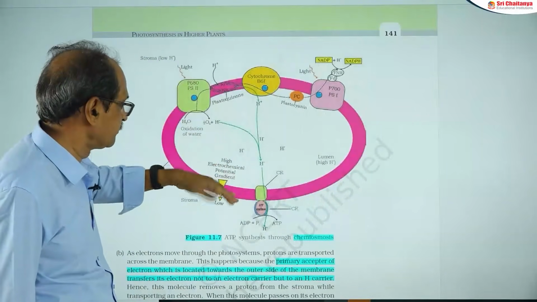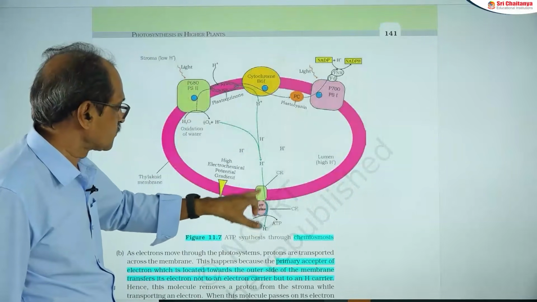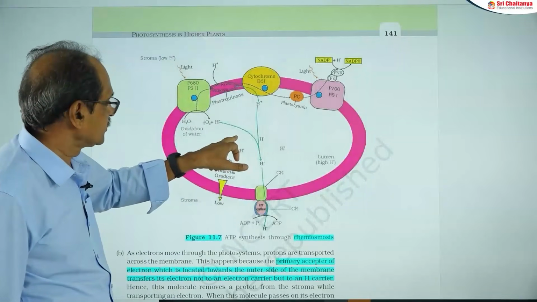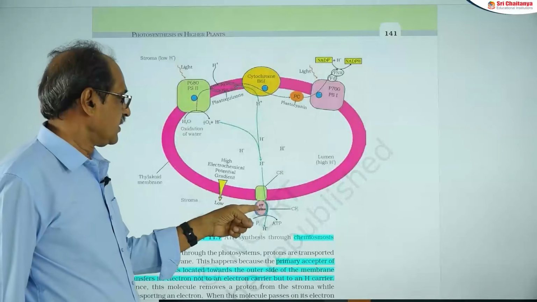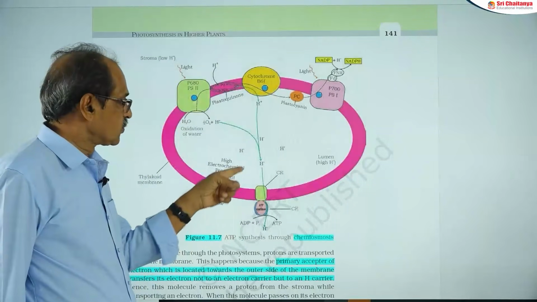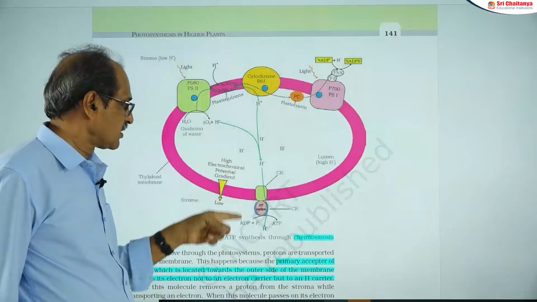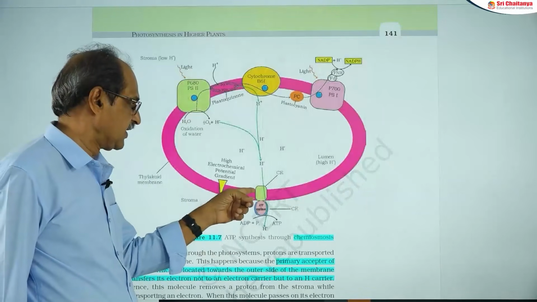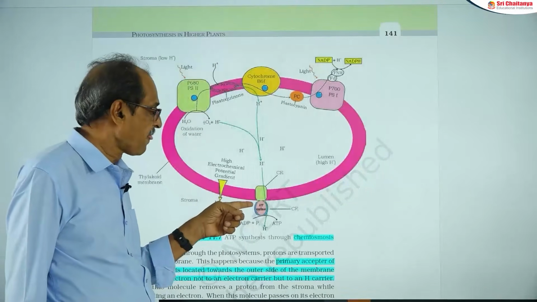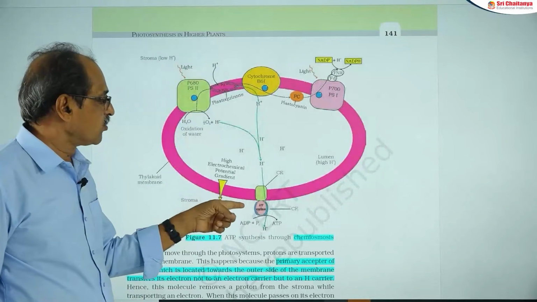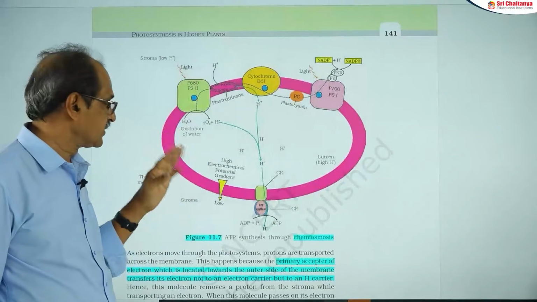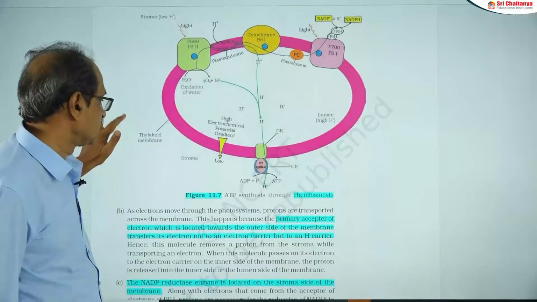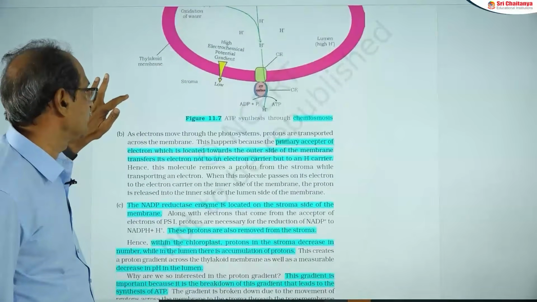Anyway, this is also the diagram explaining the chemiosmotic theory. The concentration of protons is always very high in the lumen and very low in the stroma. So when protons move from higher concentration to lower concentration, this is facilitated diffusion through CF0. They release some amount of energy in the head, by which ADP is converted to ATP. This is the photophosphorylation, that is the chemiosmotic hypothesis.